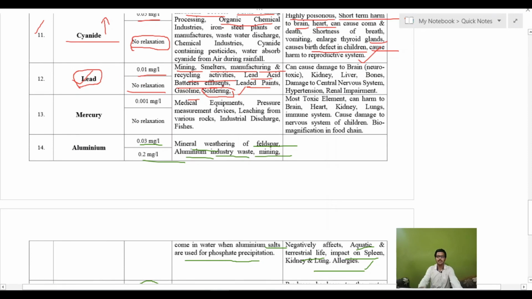The person who is in direct contact in battery production industries, or in the electroplating industry, where soldering operations are carried out, will suffer neurological changes, and also problems like brain damage, kidney, liver and bone damage, central nervous system problems, hypertension, and renal impairment.